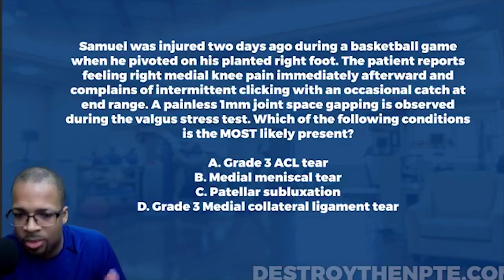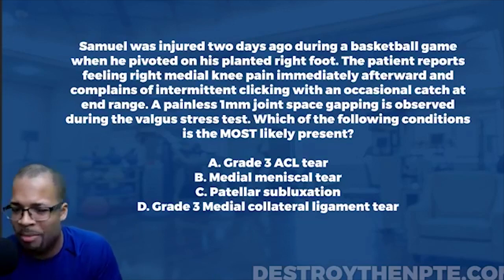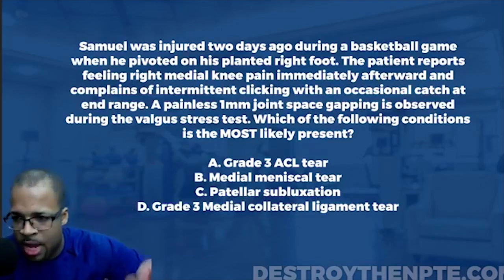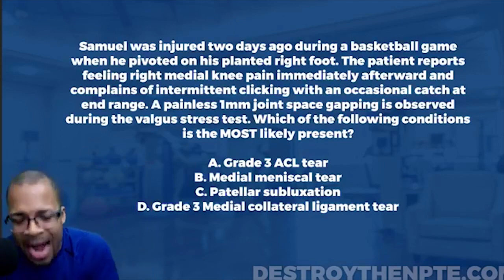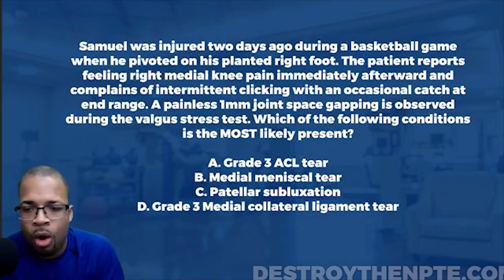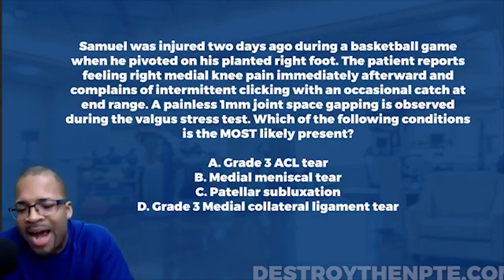grades, well, then you're going to get stuck because you're going to be like, oh, is that true? Am I supposed to have a 1 millimeter or am I not? Is that normal or is that not? You're getting stuck there, and I'm sure a lot of you had that problem. Here's the thing that I started to fix. I went back through my most common special tests for MSK. Went back through all the major ones that I thought was going to be the highest chance of coming up